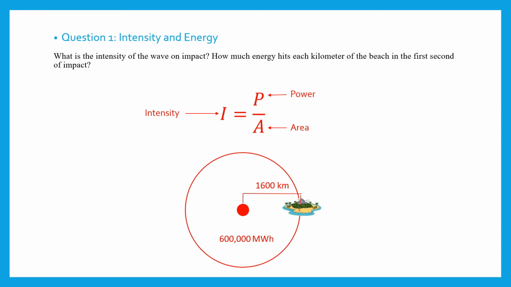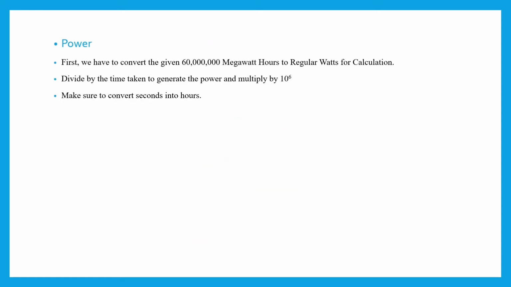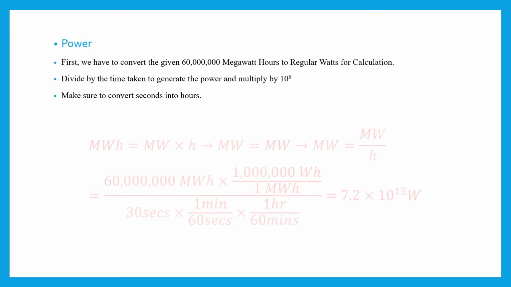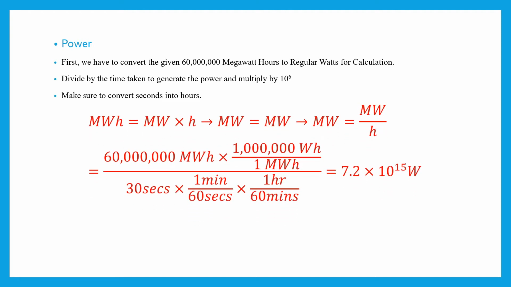Alright, so from the equation, we know that to find intensity, we're going to need to find power and area first. So let's look at power. We are given a measure of power generated by the earthquake, but we're going to have to convert this from megawatt hours to just regular watts. Megawatt hours are literally just how many megawatts per hour. So by dividing the given by the unit of time, which in this case will be the time taken to generate the power, and then multiplying the megawatt value by 10 to the power of 6, we can get the unit in regular watts. But do keep in mind to make sure you convert seconds into hours before dividing.